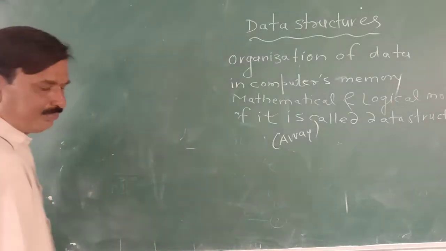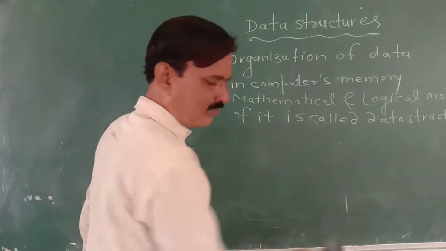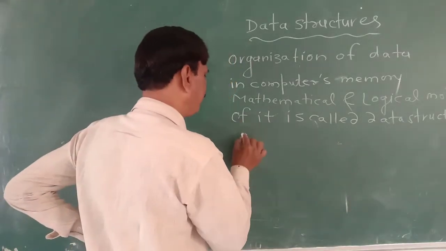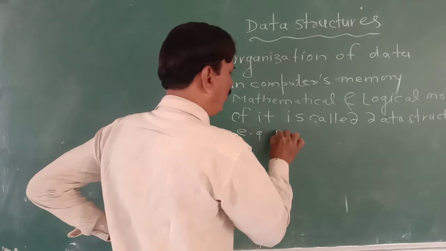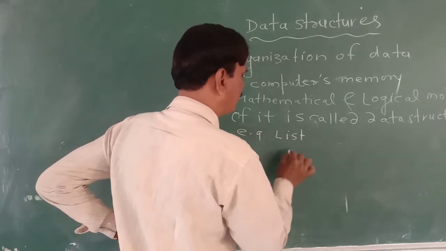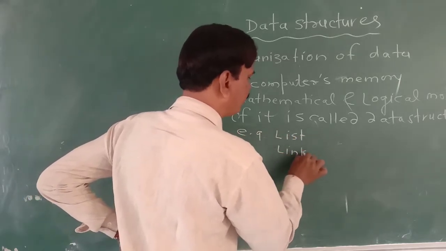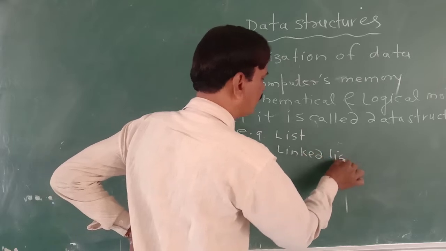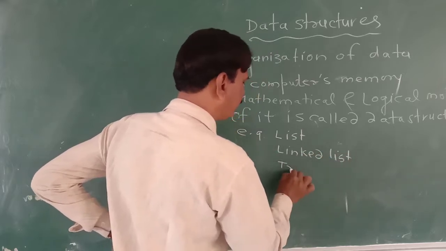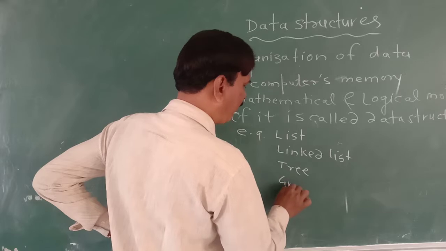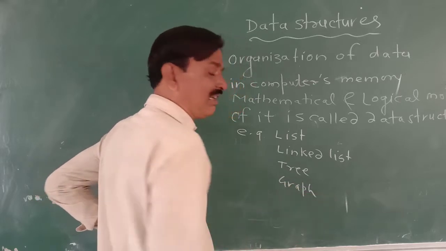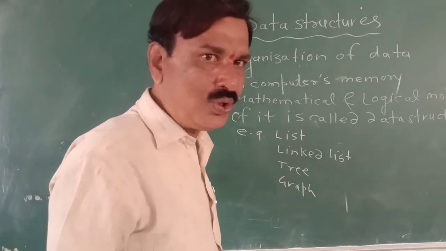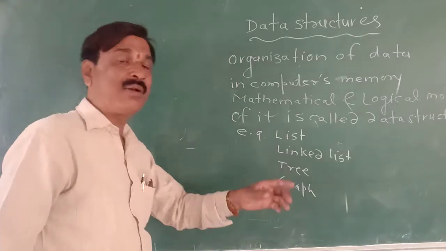So here, example: list, linked list, tree, graph, stack, queues. So all these are the example of data structures.